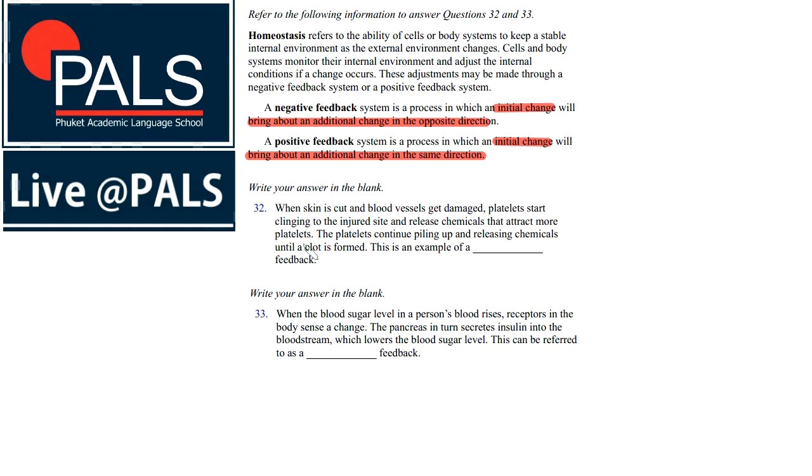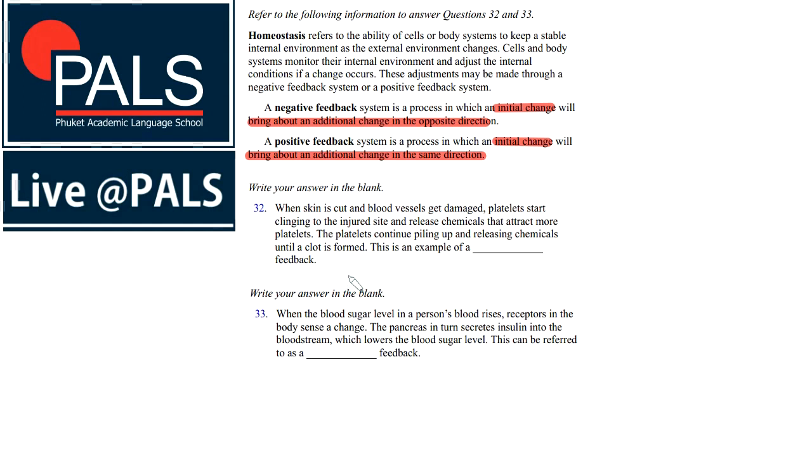Two examples, and we probably need to write negative or positive feedback into the blank. When skin is cut and blood vessels get damaged, platelets start clinging to the injured side and release chemicals that attract more platelets. The platelets continue piling up and releasing chemicals until a clot is formed.